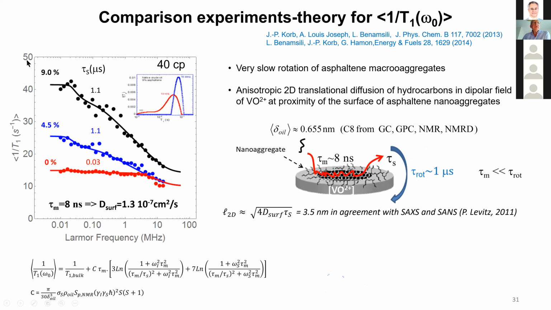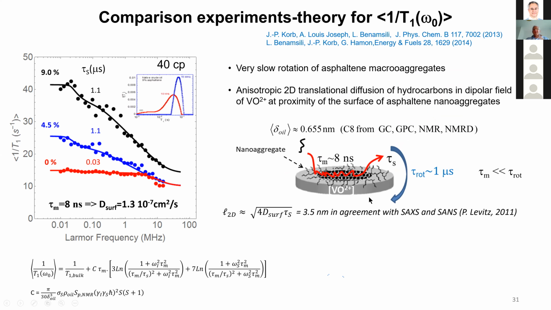And if you plot the log mean over the frequency, the NMRD data for different amounts of asphaltene, for 9% you have a very large dispersion, and the dispersion decreases when you decrease the amount of asphaltene, up to 0% where you have a normal rotation like in a bulk. And if you apply the same theory as before, the bilogarithmic dependence, you can pick the 8 nanoseconds corresponding to